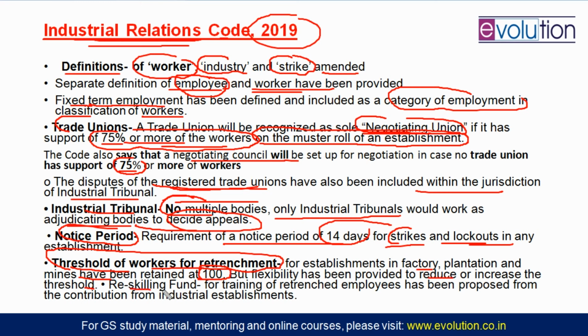Also the re-scaling fund. If you are going for retrenchment, you must give the reason that the employee is not suited, or is not having the skills. So for that employee, it is proposed that we will have a contribution from the industrial establishment and we will provide re-scaling of that employee who has been retrenched, and that fund will be known as the re-scaling fund. That will be used for the training of retrenched employees.